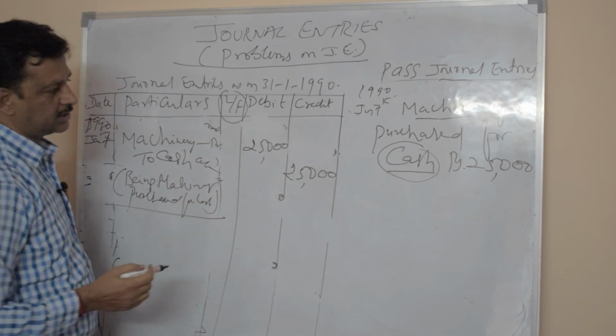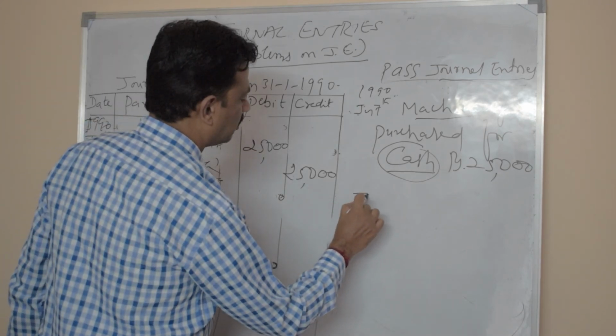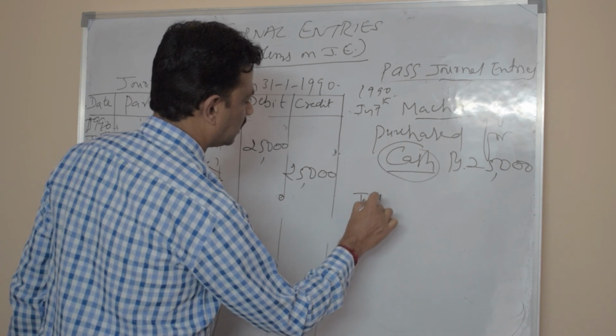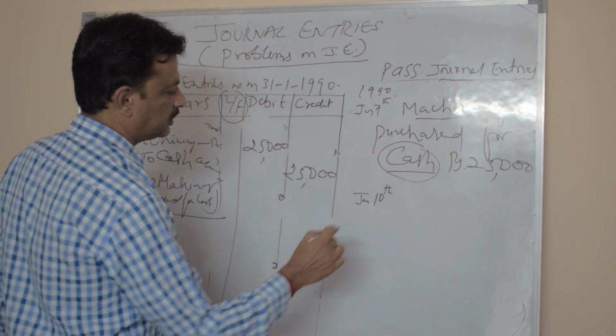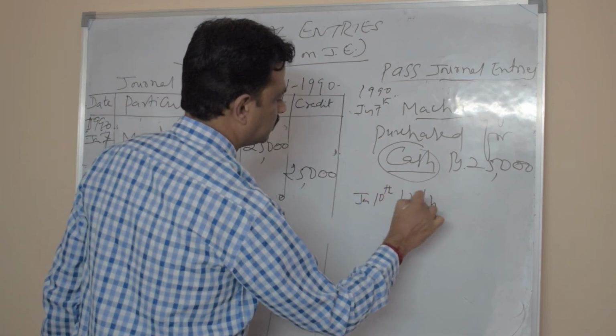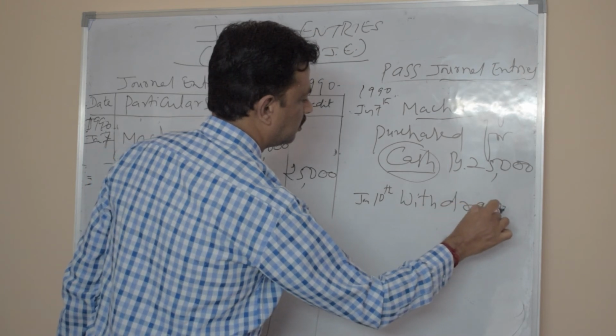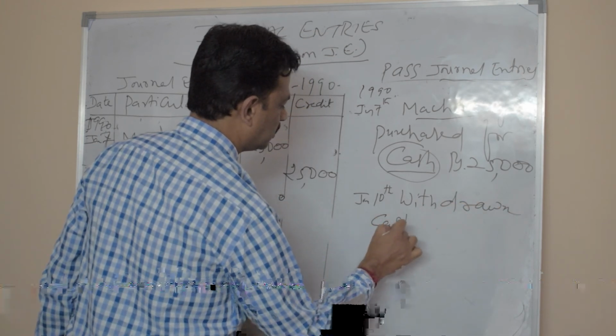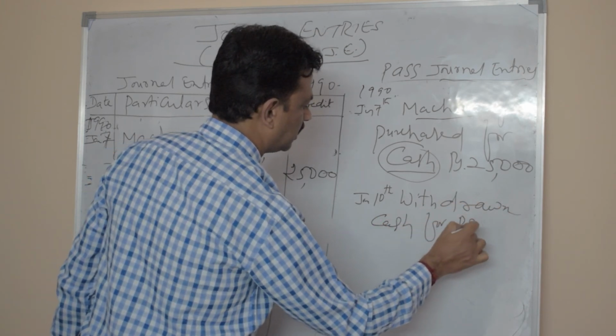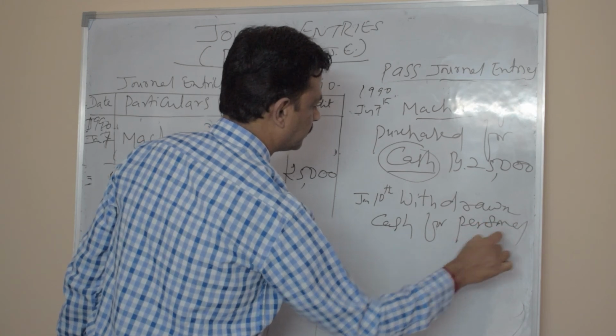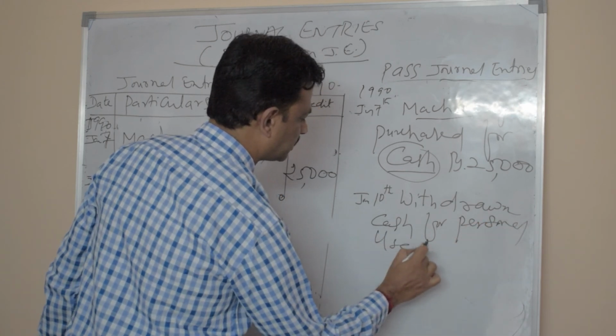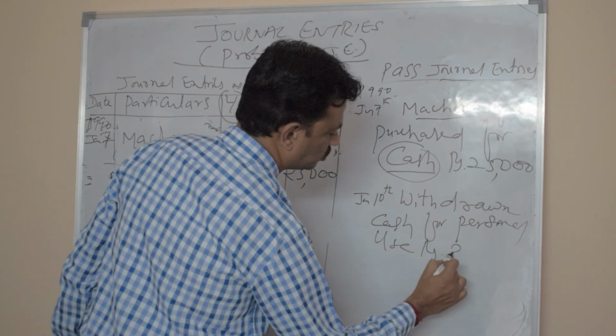Okay, so next entry will be on January 10th. You can say withdrawn cash for personal use, rupees 2,000.